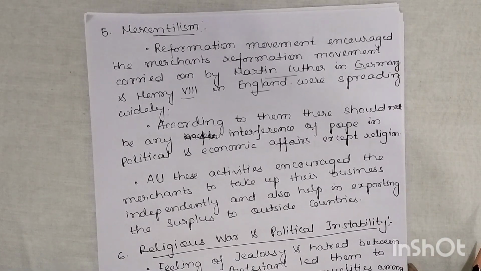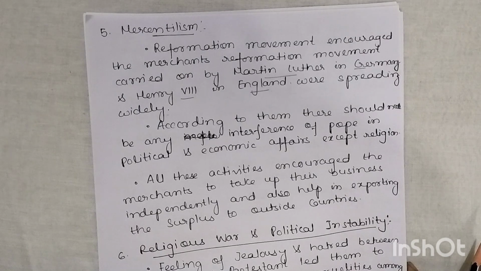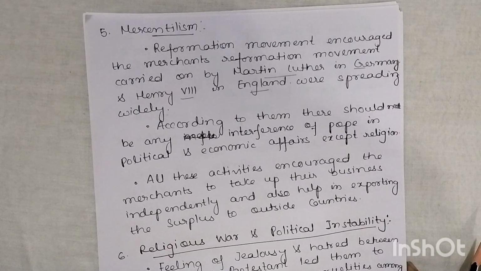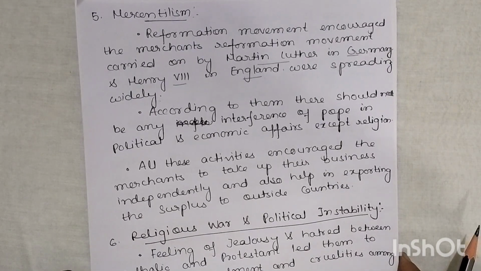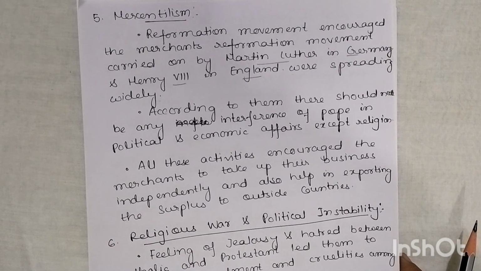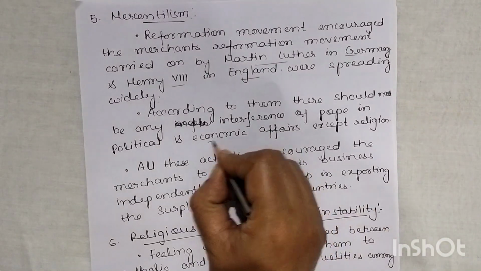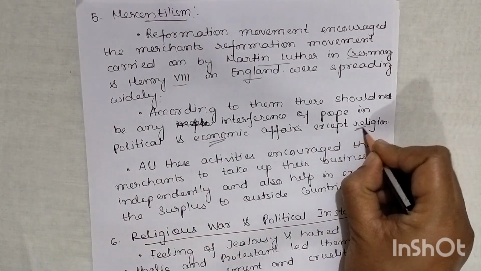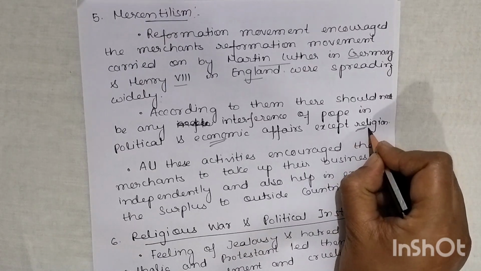According to them, there should not be any interference of the pope in political and economic affairs, except religion. Now see, they were very talented and intelligent people. They understood that if a country or nation wants to grow, then the pope should not interfere in political and economic affairs. So the pope or the church should be only meant for religion.